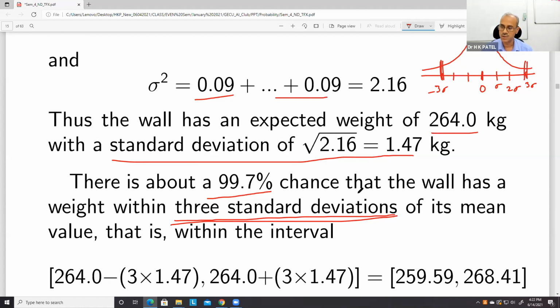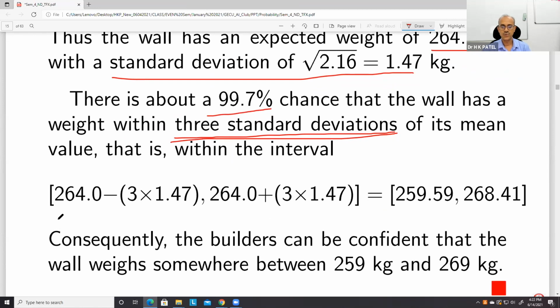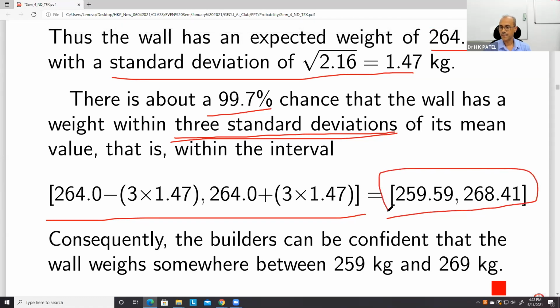Now, what is 3 sigma here? This is the interval: mean value 264, plus 3 sigma, minus 3 sigma. So we get this interval, 259.59 and 268.41. Now, physically, how to interpret this?